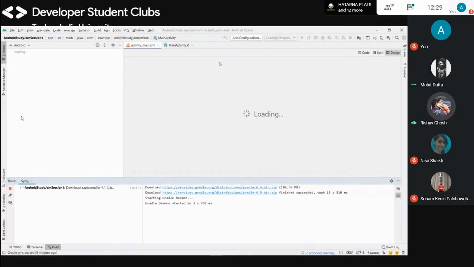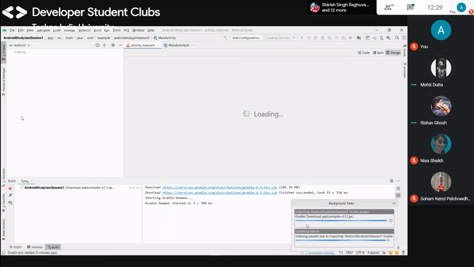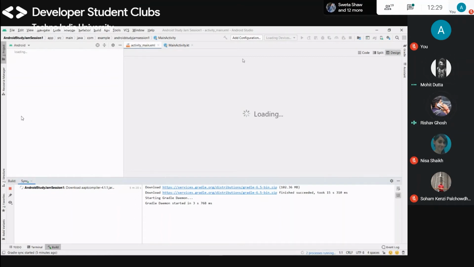Yeah. It will take much time for the first time, but the second time it will not. I have done it many times, but I just updated my version after many days. That's why it is taking too much time for syncing. You can see here that it is still syncing. You can see it importing the Android Gradle project. This is importing the Gradle compilers and indexing Android Studio's Gradle, and this needs some time. So just wait.